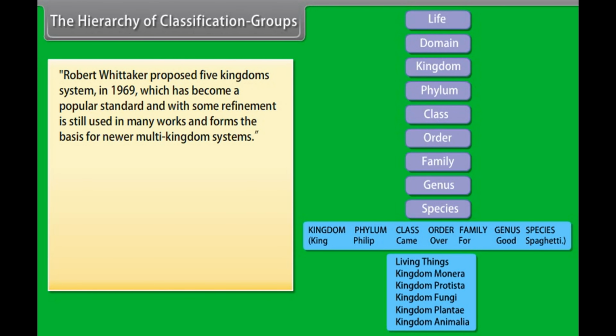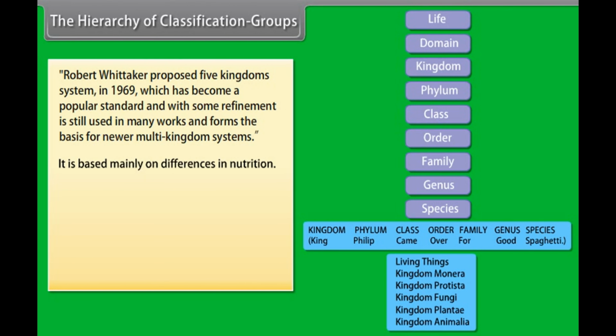Robert Whittaker proposed the 5 kingdoms system in 1969, which has become a popular standard and with some refinement is still used in many works and forms the basis for newer multi-kingdom systems.